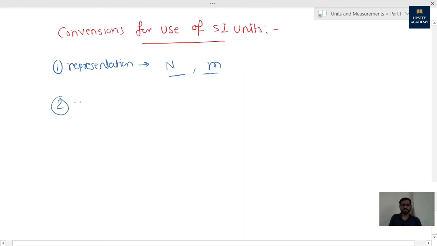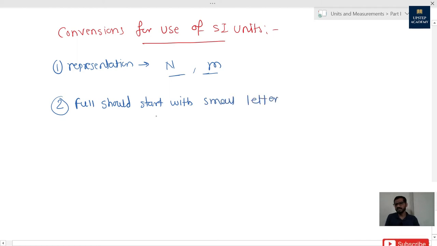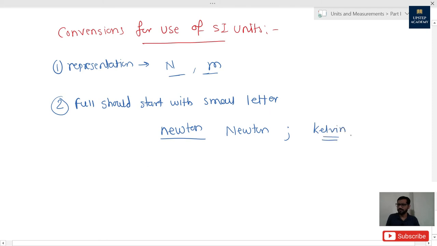Second convention is that the full name should start with a small letter, even if it is the name of a scientist. For example, we take newton: it should be written newton, not Newton. One more example I can give you: kelvin should be the name of the unit, not Kelvin. I hope guys the second convention is also clear to you.